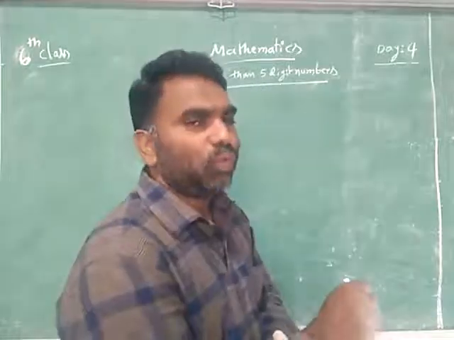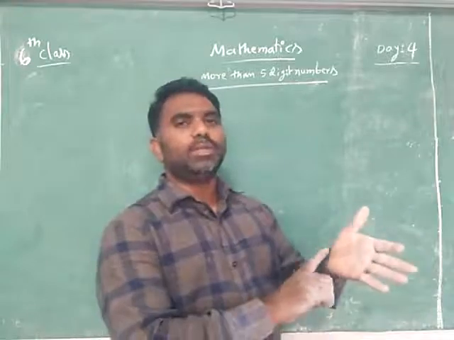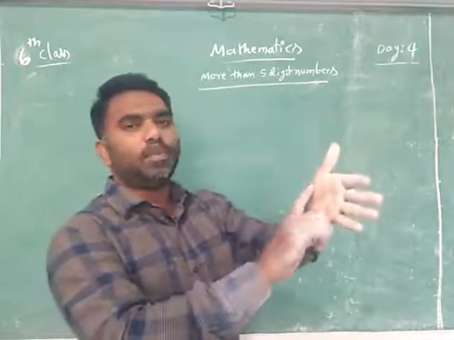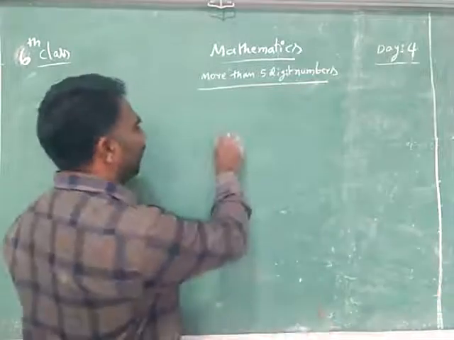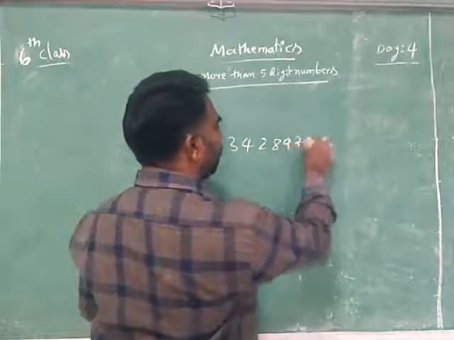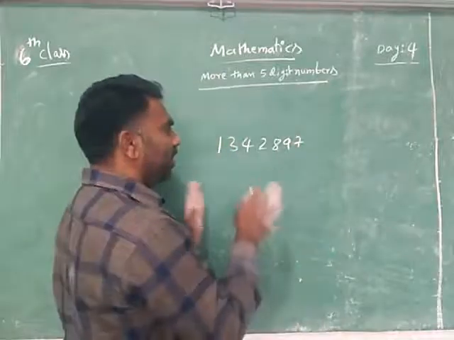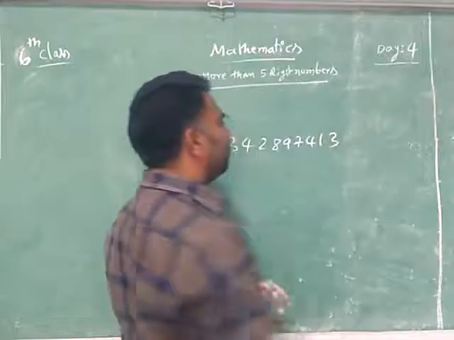You can get it through the internet also. Once you search on Google, what is the population of India, then it will give a number like this maybe. Not exactly, I am not saying exactly. Maybe it will differ from my number.